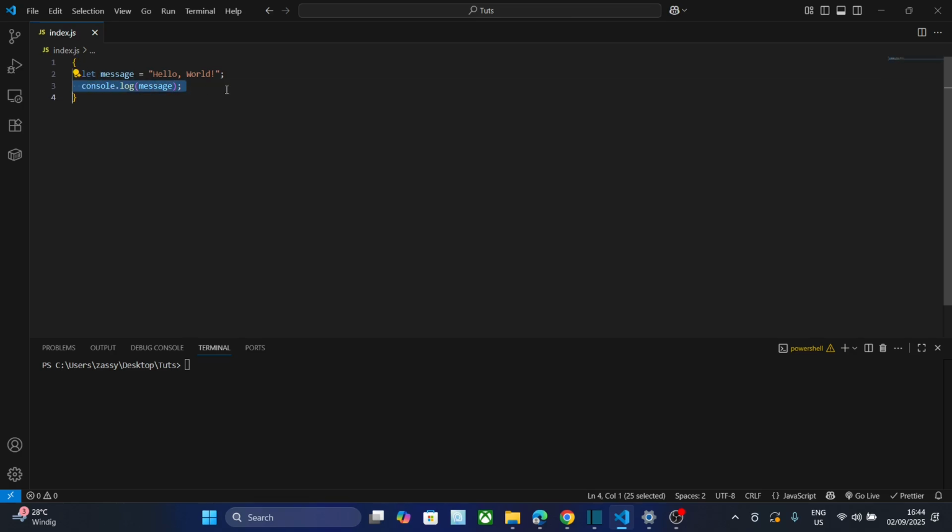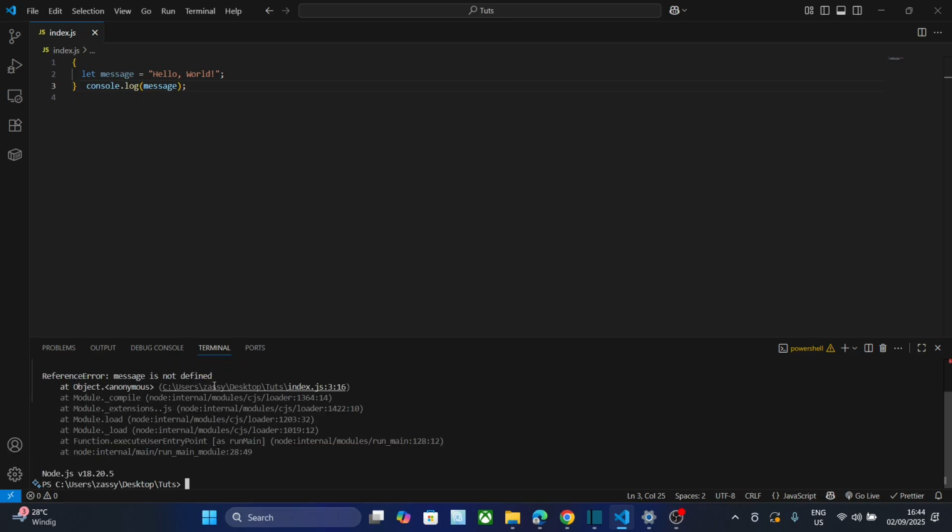If we want to have access to that variable from outside the block scope, we will definitely get an error. So let's try it. Yeah, message is not defined. This is very important to know. When we declare a let variable, we make it block scoped. If it's declared inside a block, it will only be accessible from inside the block.